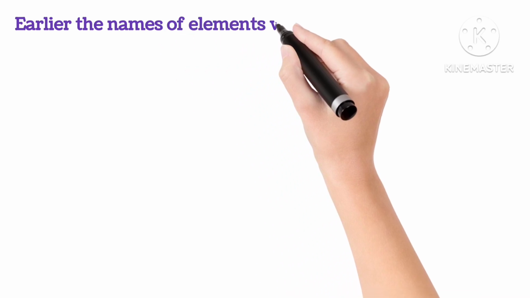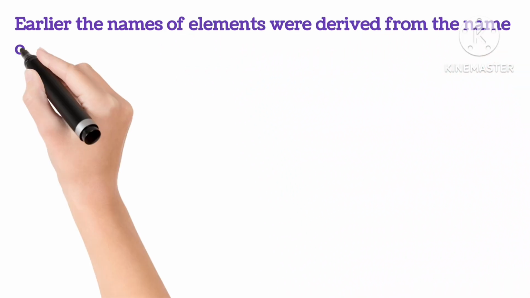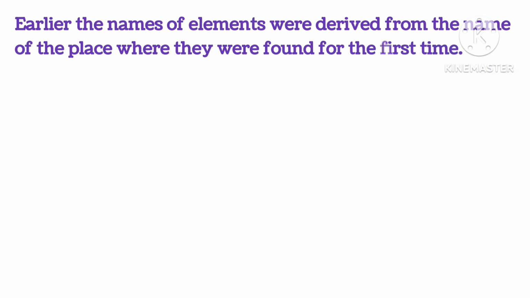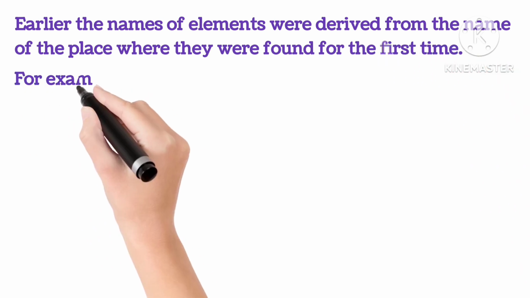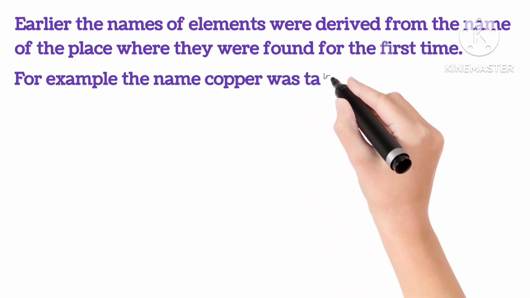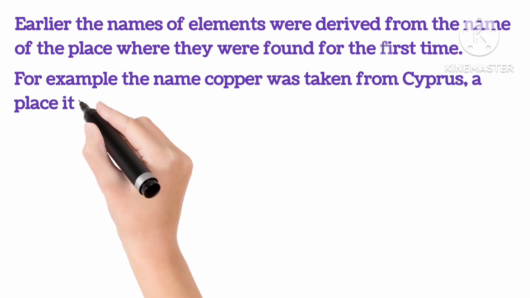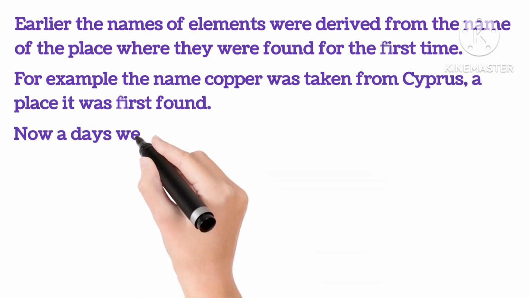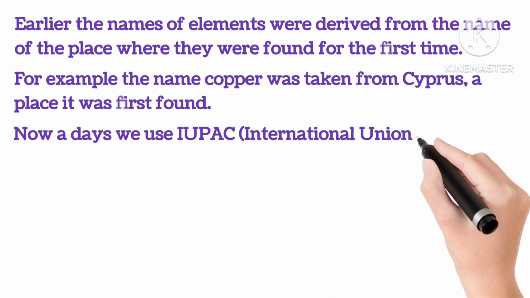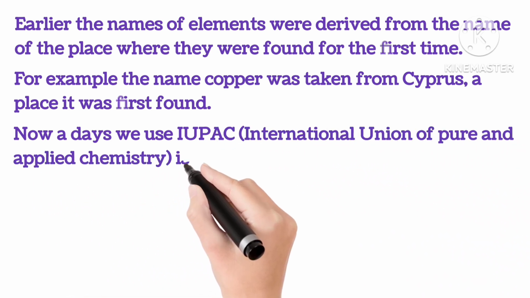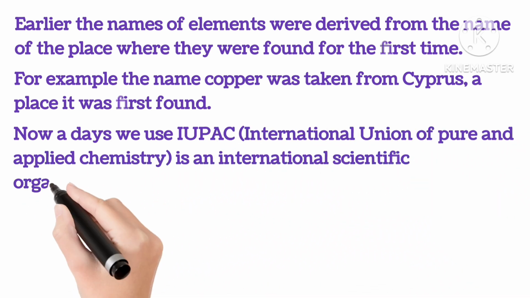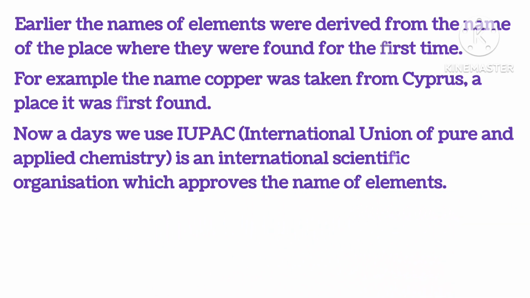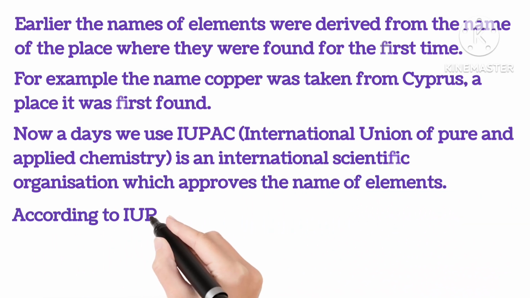Earlier, the names of the elements were derived from the name of the place where they were found for the first time. For example, the name of copper was taken from Cyprus, a place it was first found. Nowadays we use IUPAC, that is the International Union of Pure and Applied Chemistry, which is an international scientific organization which approves the names of elements.